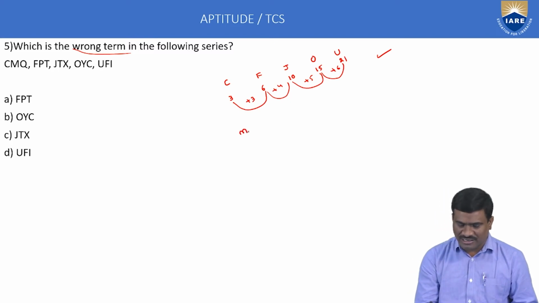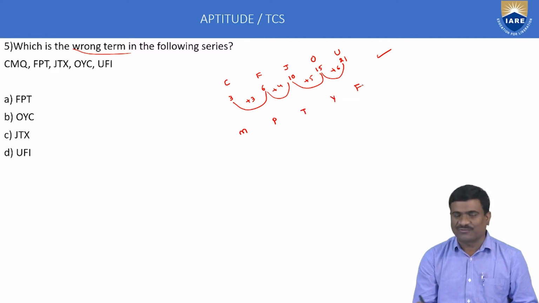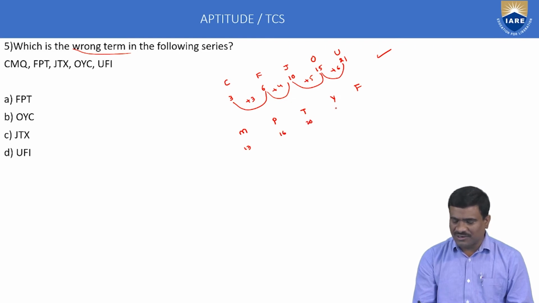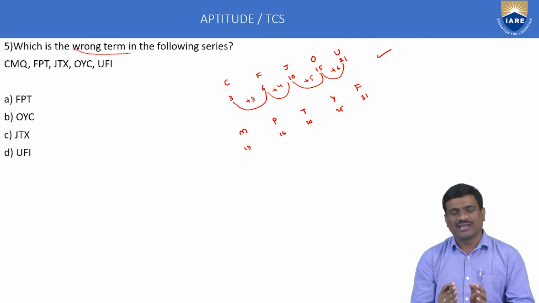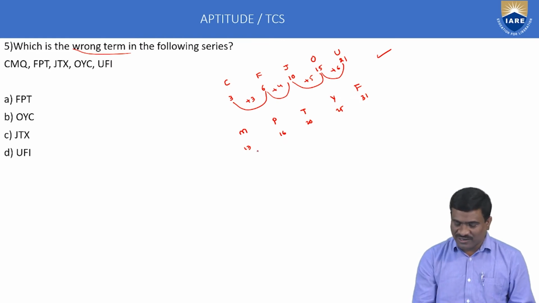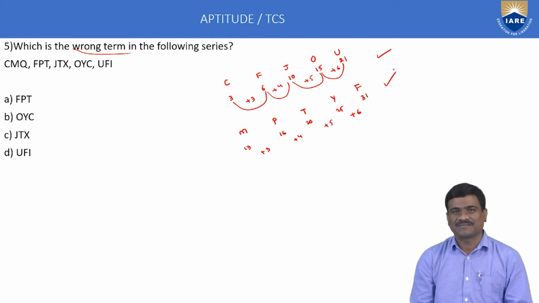Second series: M, P, T, Y, F. That is 13, 16, 20, 25, 31 or 6. A to Z, Z to A is a cyclic repetition, not ending: A is 27 or 1, B is 28 or 2, C is 29 or 3, and so on. The differences: +3, +4, +5, +6, again correct.